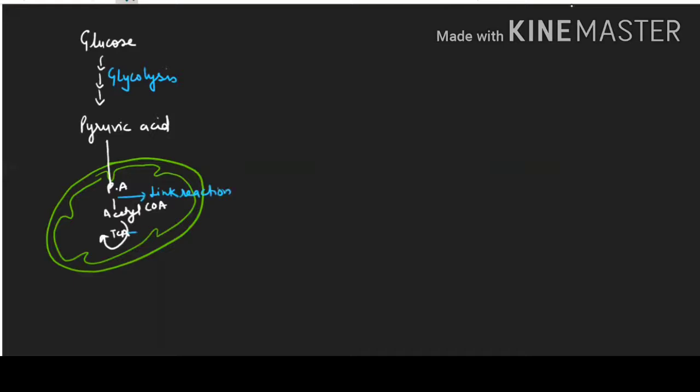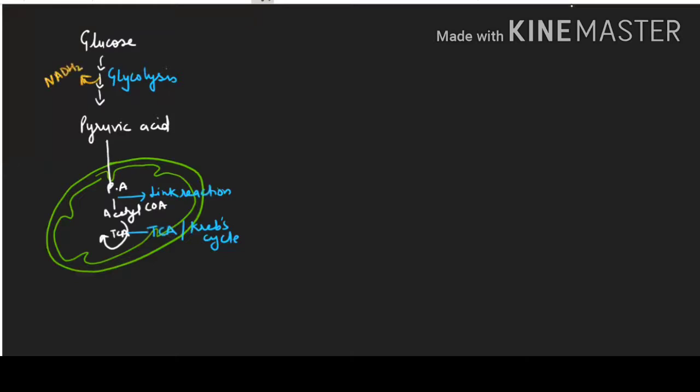And this is your citric acid cycle, also known as the TCA cycle, also known as the Krebs cycle. So we can say the link reaction is linking between glycolysis and TCA. And in all these processes NADH2 will be produced.